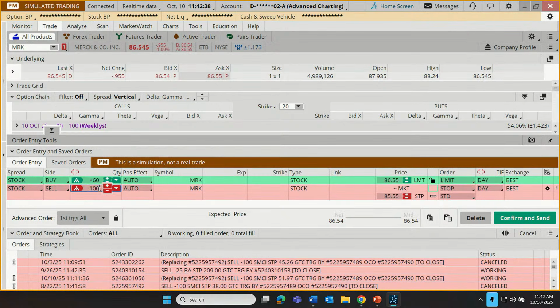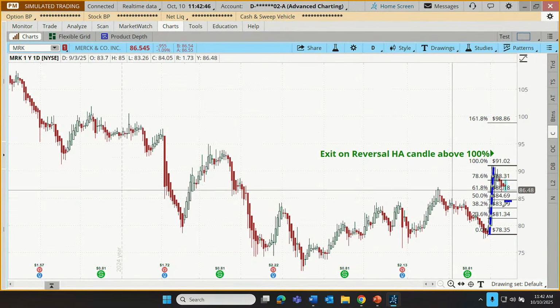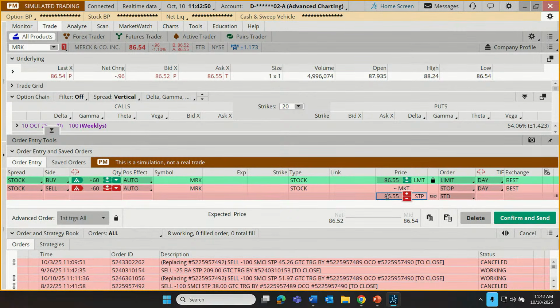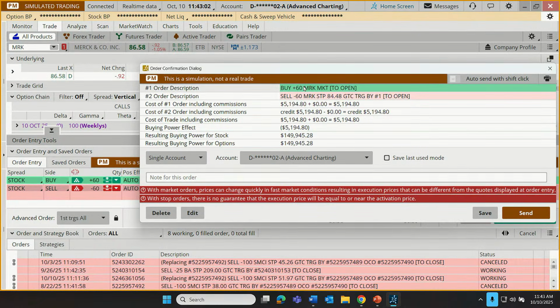But let's buy maybe 60 shares here. And let's put our stop at 84.48. Was it 84.48? I have to remind myself sometimes. Yep. Go. And we're going to make that a good till cancel trade. And let's switch this to a market order and confirm and send. So we're going to buy 60 shares of Merck at the market price.